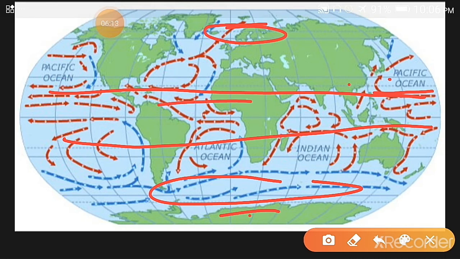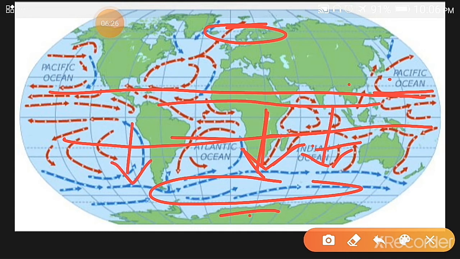When the equatorial region ocean water is heated by the sun, it moves towards the polar region, and cold water from the polar regions moves towards the equatorial region. This is known as cold ocean currents and warm ocean currents.